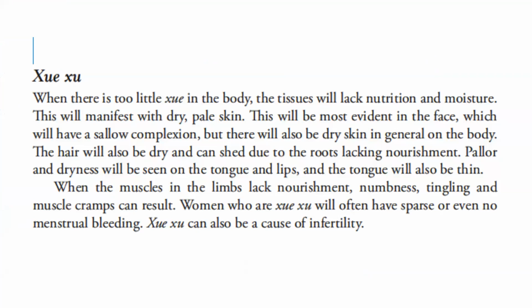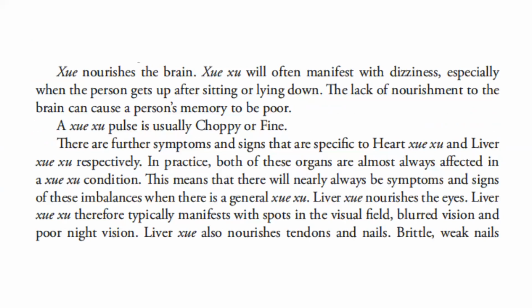The hair will also be dry and can shed due to the roots lacking nourishment. Pallor and dryness will be seen on the tongue and lips, and the tongue will also be thin. When the muscles in the limbs lack nourishment, numbness, tingling, and muscle cramps can result. Women who are blood deficient will often have sparse or even no menstrual bleeding. Blood deficiency can also be a cause of infertility.